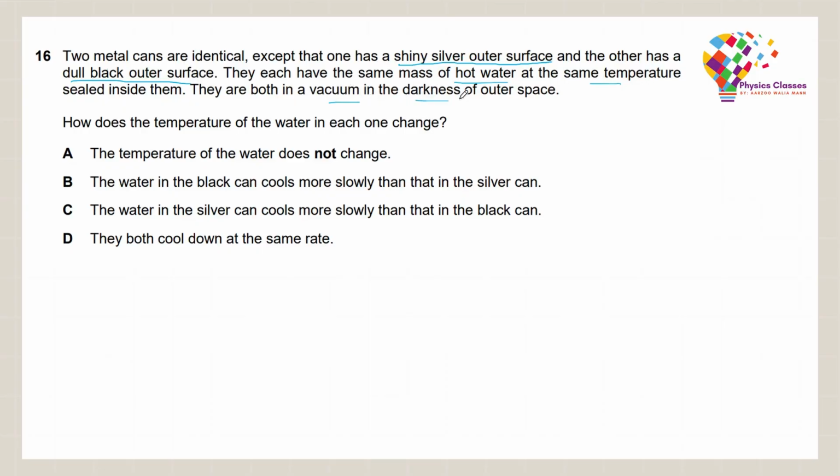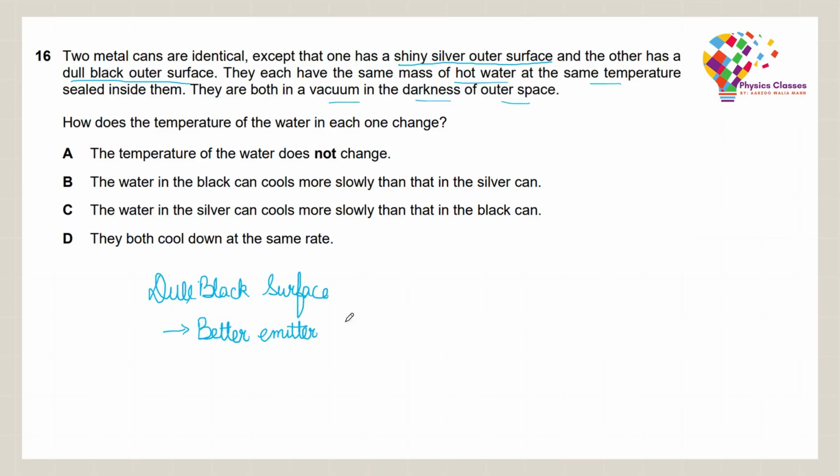See, if you talk about a dull black surface firstly, a dull black surface is a better emitter, and a better emitter is always a better absorber because the one who absorbs more will always emit more. So it's a better emitter and a better absorber as well.